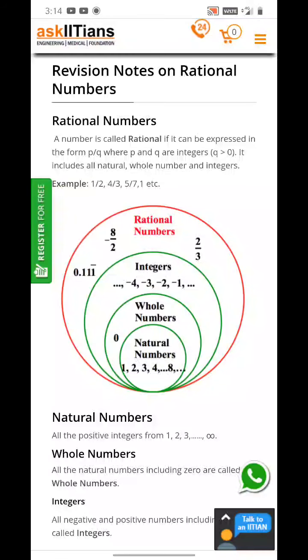For example, 1 by 2, 4 by 3, 5 by 7, 6 by 5, 2 by 8, and so on. It includes all natural numbers, whole numbers, and integers.